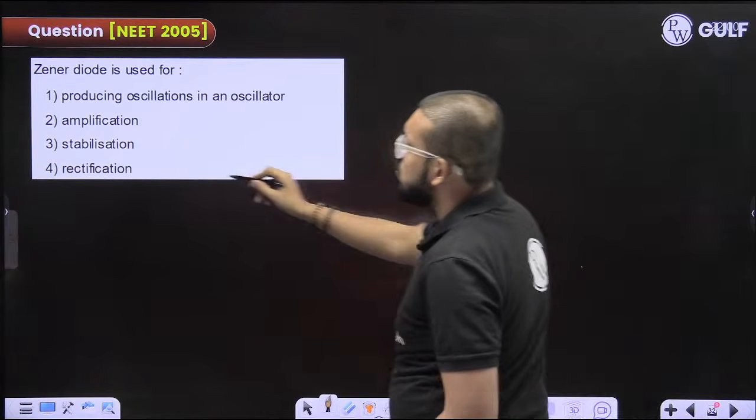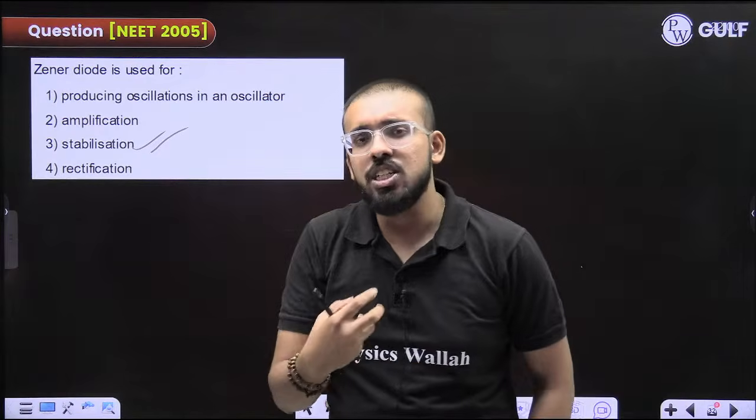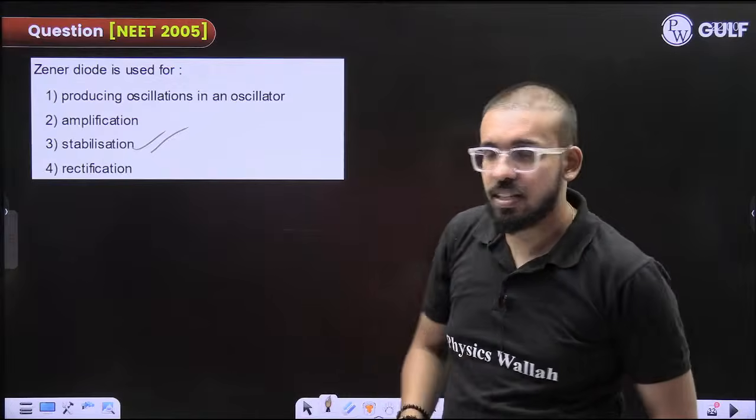Zener diode is used for stabilization, right? This is used as a voltage regulator, voltage stabilizer basically.